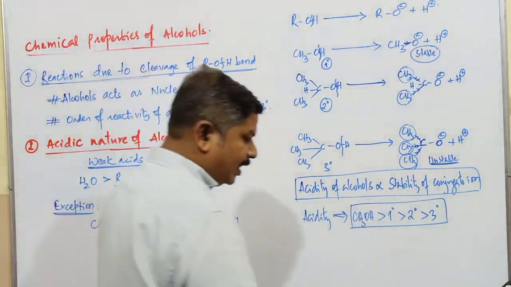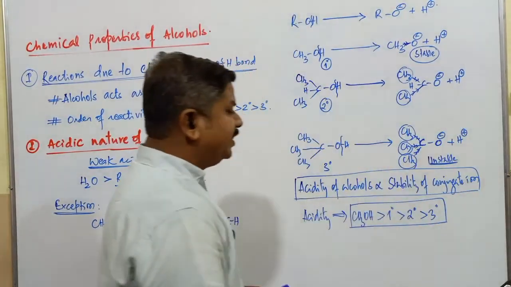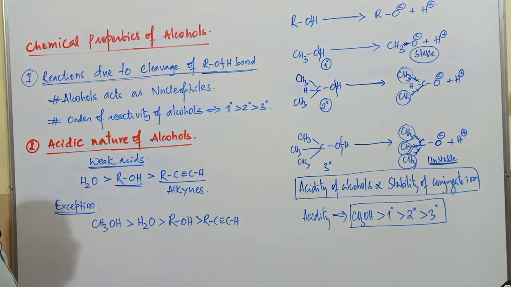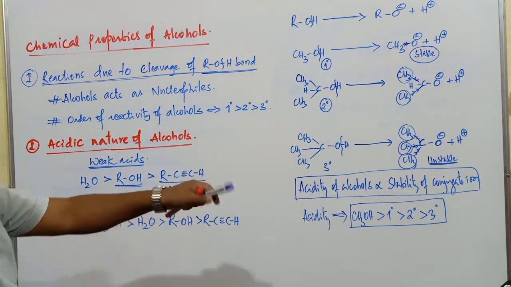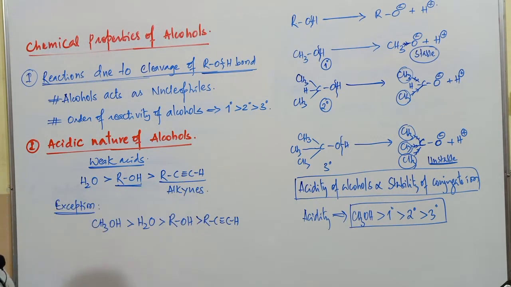How is the acidity order of these alcohols going to be considered? Methanol is going to be a stronger acid compared to primary, primary is a stronger acid compared to secondary, secondary is going to be a stronger acid compared to what? The tertiary alcohols, right? This is about the acidic nature of alcoholic compounds.